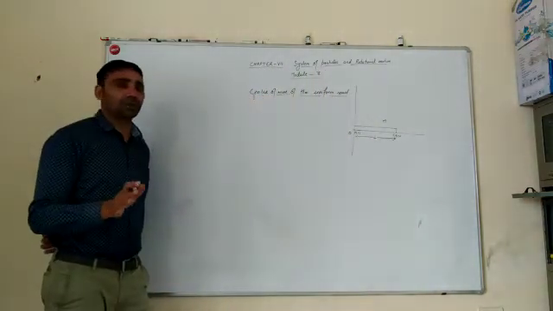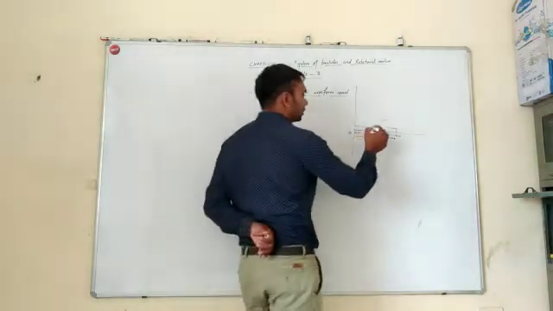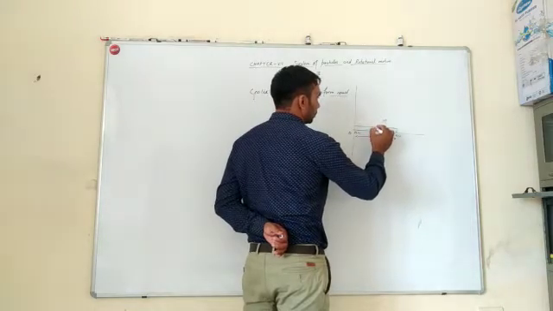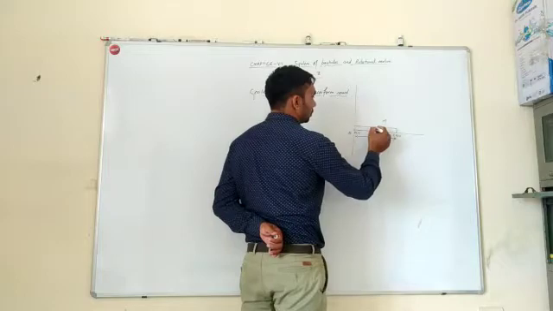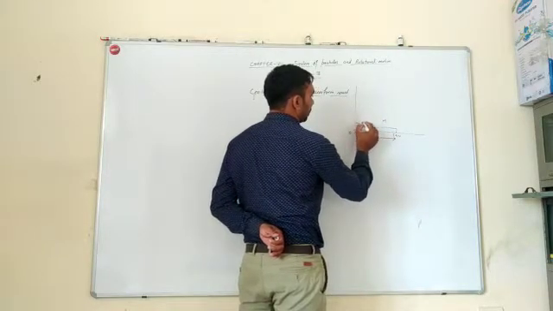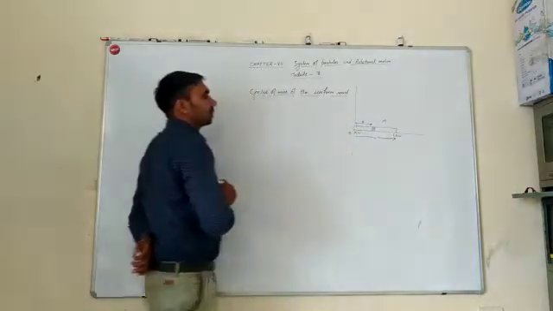Consider a small element at a distance x from the origin.